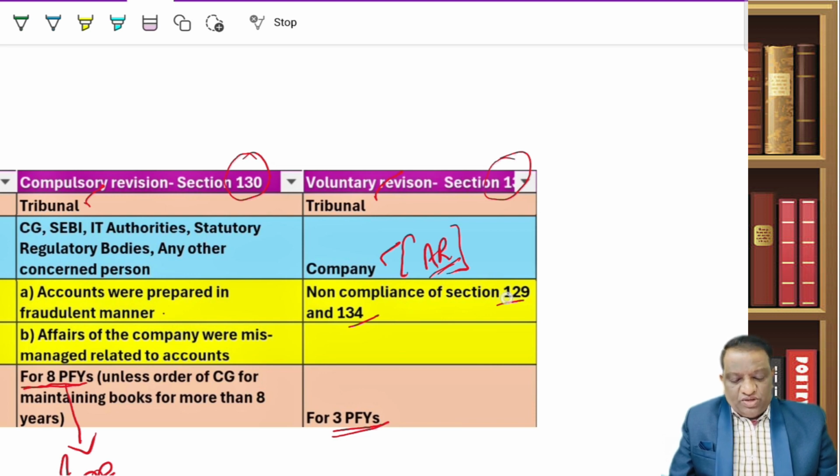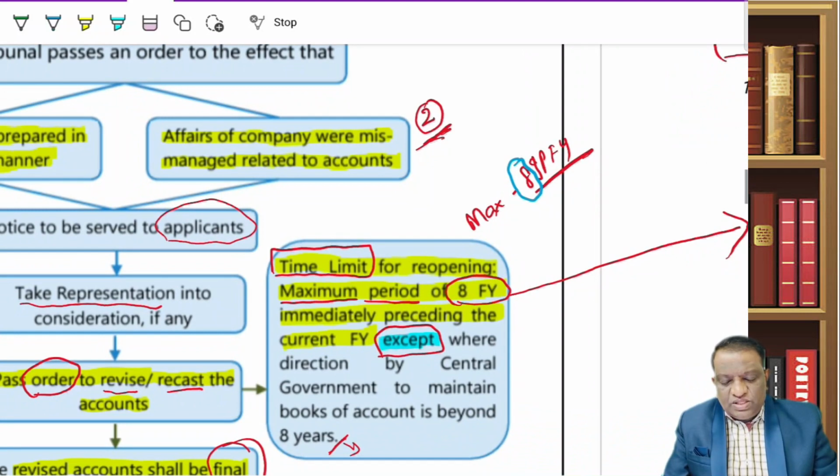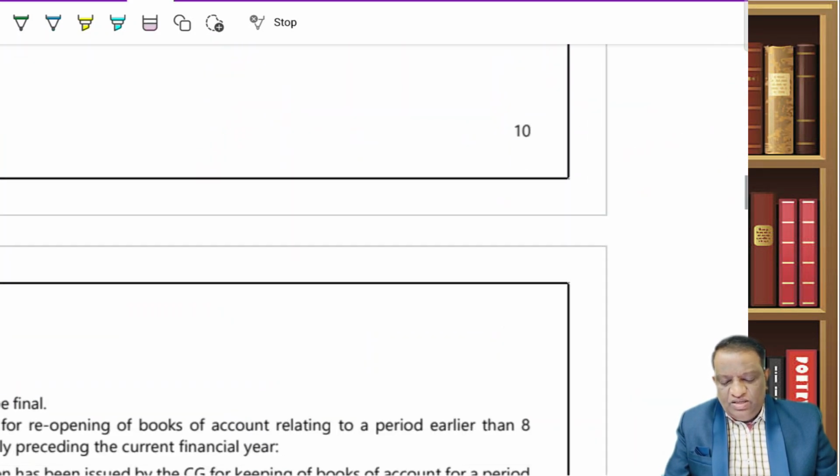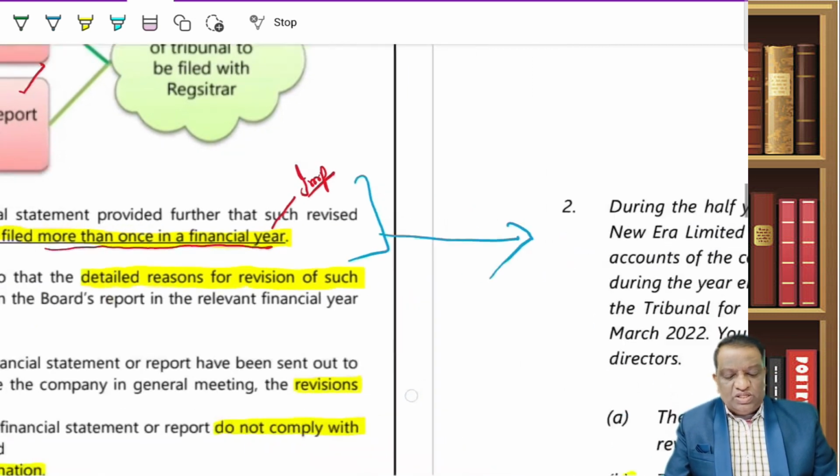And what could be the reasons for it? Section 129 and 134, non-compliance of it. Then if the tribunal is satisfied, they will allow you to revise and recast your financial statements, including the board report. But the period here is 3 immediate preceding financial years. And the point to be noted under this is you can't revise under this more than once a financial year.